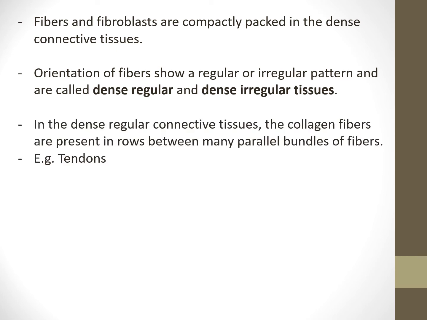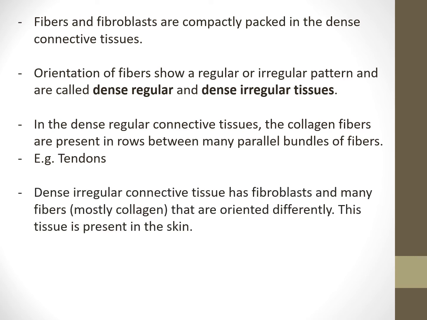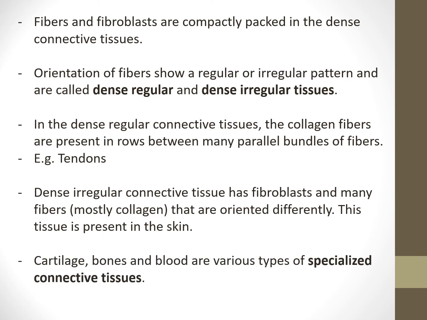In the dense regular connective tissue, the collagen fibers are present in rows between many parallel bundles of fibers. Example, tendons. So tendons are the example for dense regular connective tissue. Dense irregular connective tissue has fibroblasts and many fibers, mostly collagen, that are oriented differently. This tissue is present in the skin. Cartilage, bones, and blood are various types of specialized connective tissue.